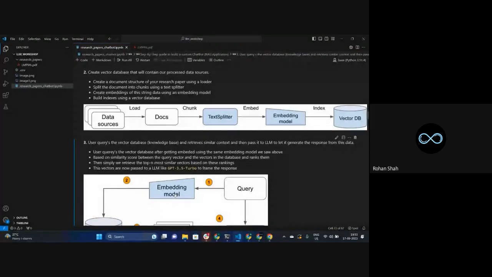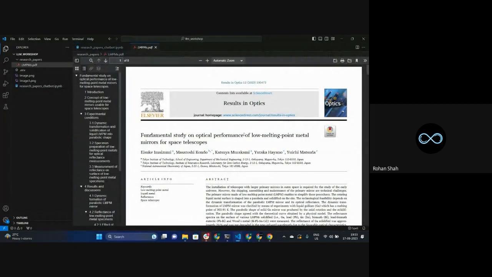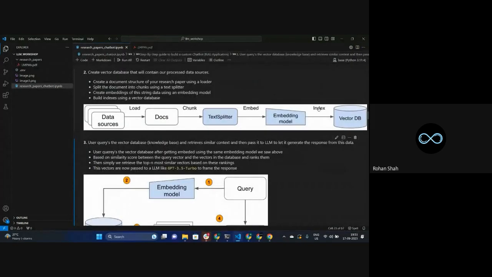So isn't it obvious that my low melting point will again have that same exact meaning, because I've used the same model, the one that I've used over here to convert these different chunks? One of the chunks has this low melting point, right? So it used a specific technique, an embedding model, to convert it into numeric data. I'm using that same embedding model, I'm not changing it. I'm using that same exact one.